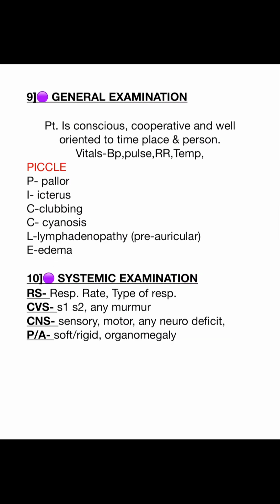Then comes the examination, which is in 3 parts: general, systemic and ocular examination. You should always start the general examination with patient is conscious, cooperative and well oriented to time, place and person. Write the vitals of the patient, that is BP, pulse, respiratory rate and temperature. Write the PICKLE, that is pallor, icterus, clubbing, cyanosis, lymphadenopathy and edema. Then systemic examination: RS, respiratory rate, type of respiration; CVS, S1, S2 heard, no murmur; CNS, sensory, motor or any neuro deficit; per abdomen, soft, rigid, whether organomegaly present or not.